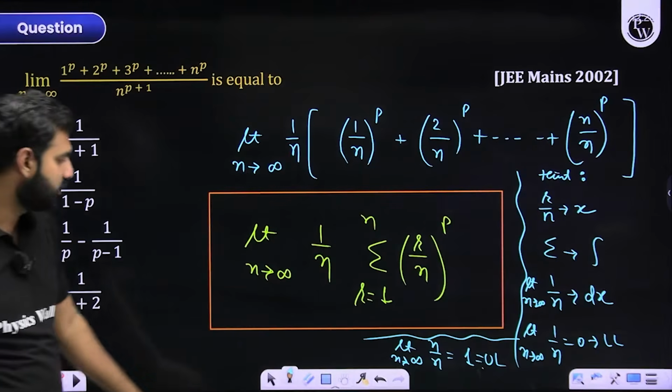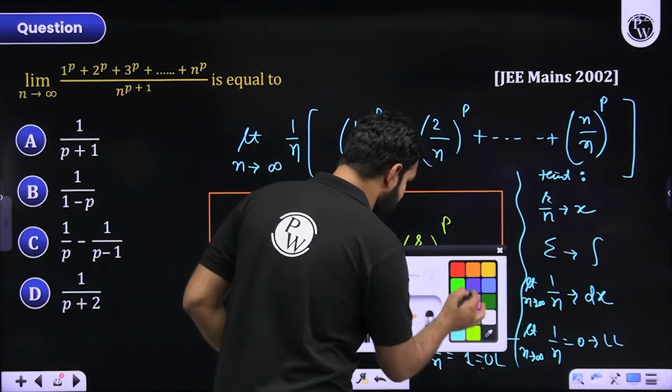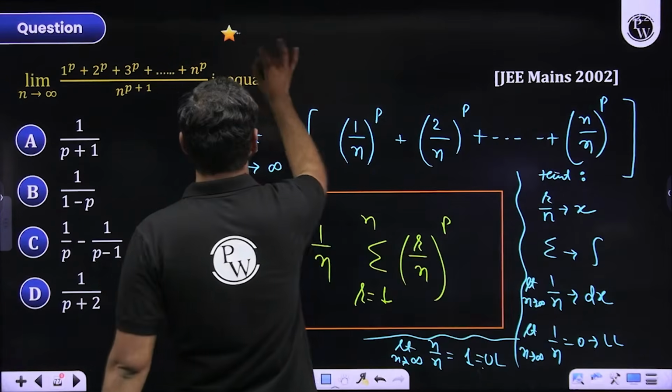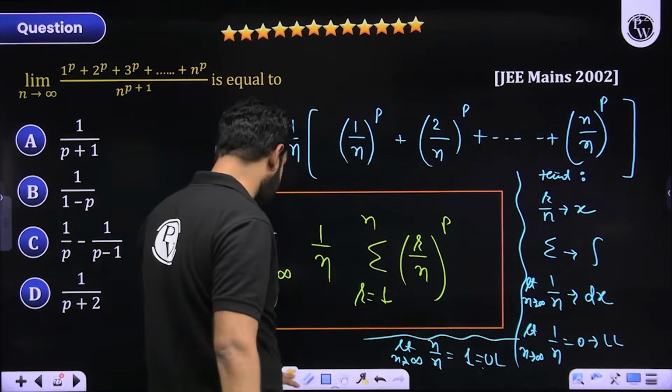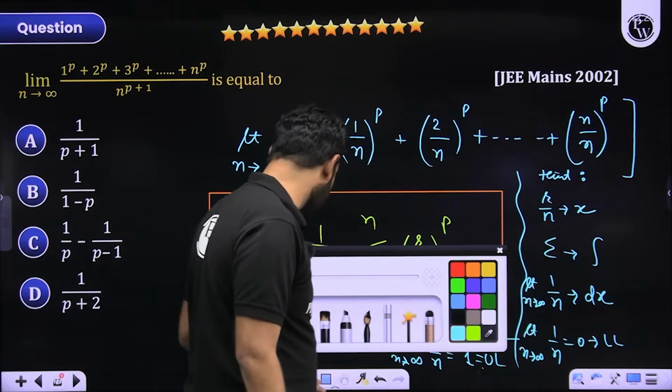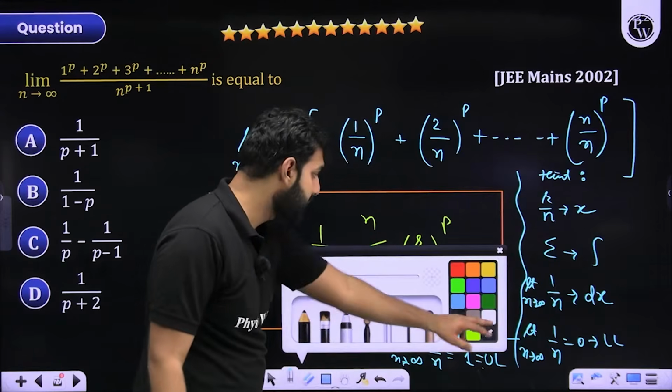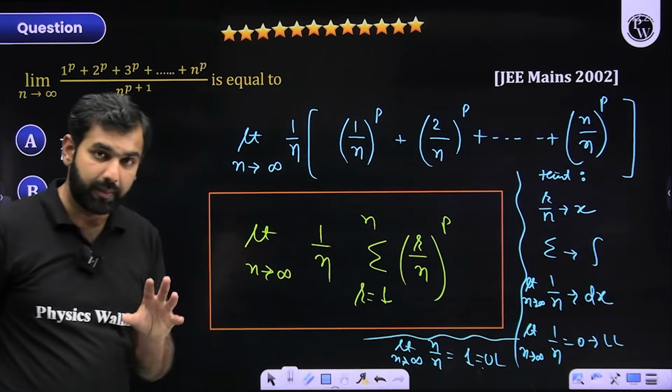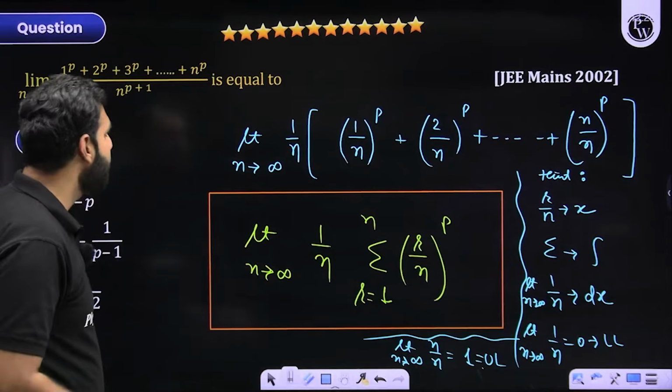I'll make you revise this part again so that you do not get confused. This is something very crucial and very important. IIT JEE loves it. I have taken a very simple example through which I have tried explaining this to you. Let me try covering the important parts highlighted one more time.